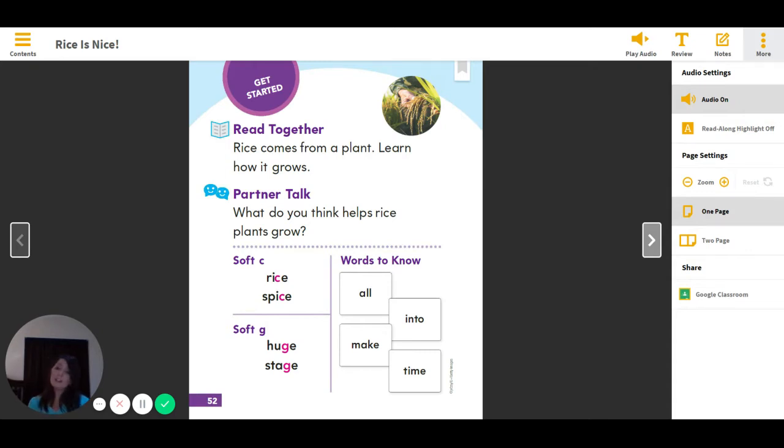And we will also be looking for our see it, know it words, our high frequency words, our sight words. Okay? The words are all, into, make, and time. Can you read those words with me?